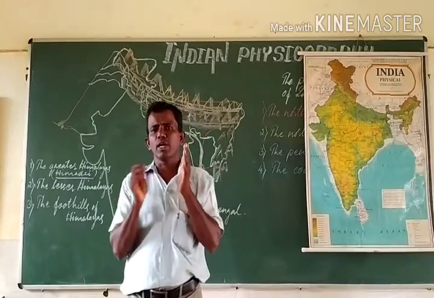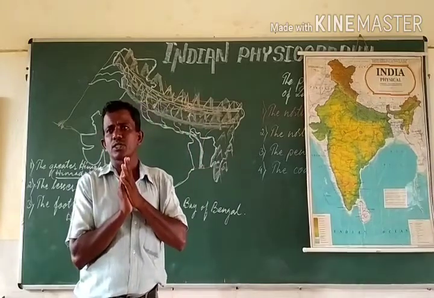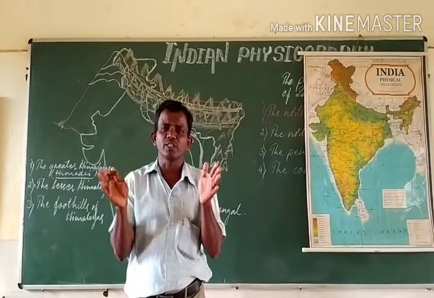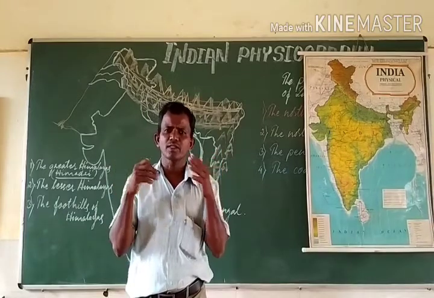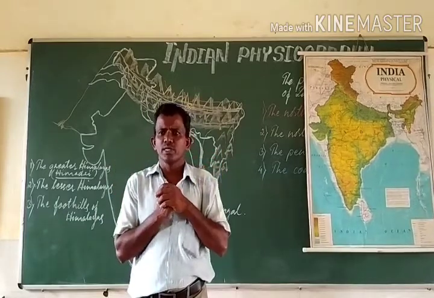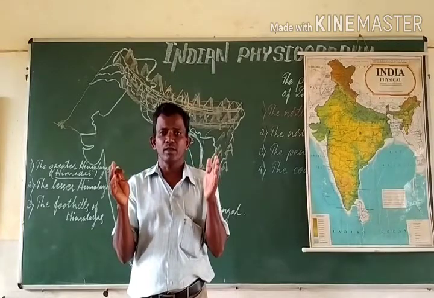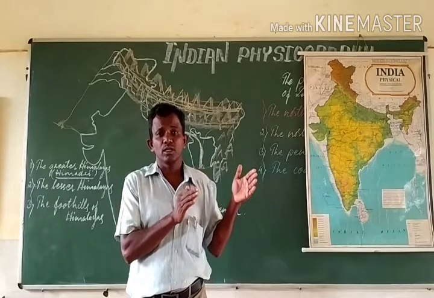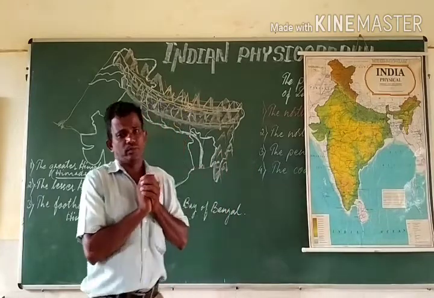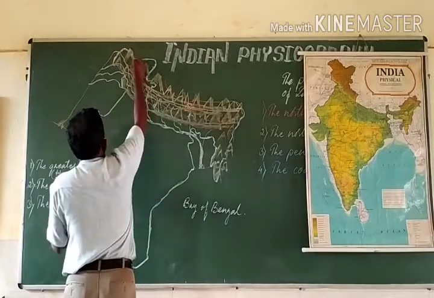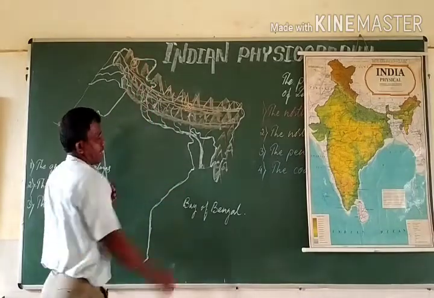Dhaulagiri, 8,172 meters. Manaslu, 8,156. And there are some other tall mountains such as Nanda Devi, Himagiri, and the K2, the Godwin Austen, which is the highest peak of our country.